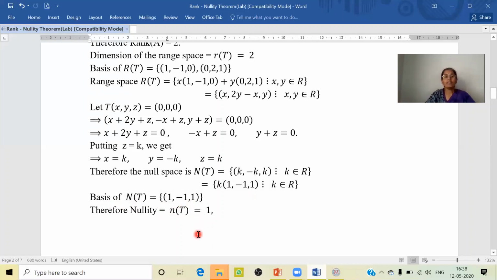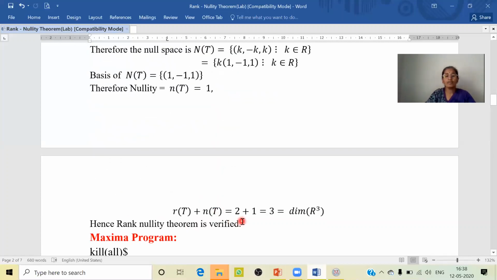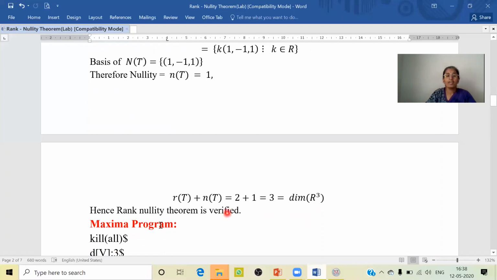Now we know the rank of the range space is 2, and the nullity is equal to 1. Therefore, rank plus nullity is equal to 2 plus 1, and that gives us 3. 3 is nothing but the dimension of the domain space. Hence, the rank nullity theorem is verified.